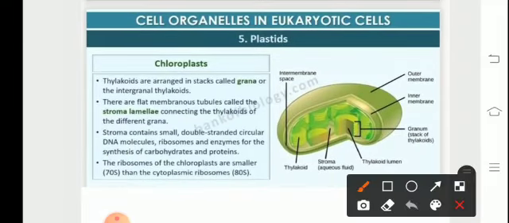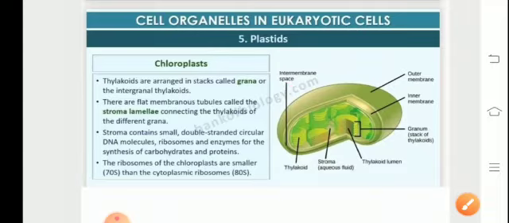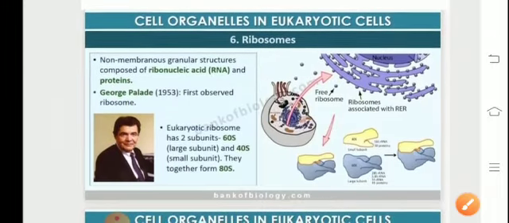Here we can see the intermembrane space present between the outer and inner membrane. The stroma is where the dark reaction takes place, and the grana are formed by many stacks of thylakoids together, in which basically the light reaction takes place.